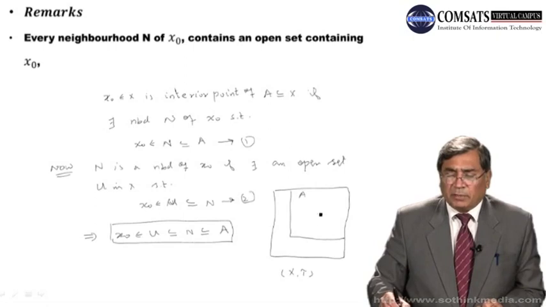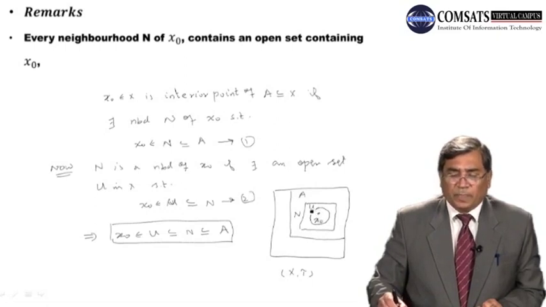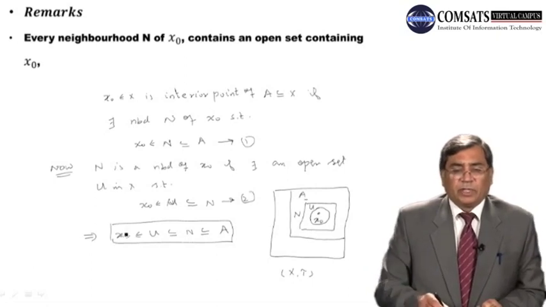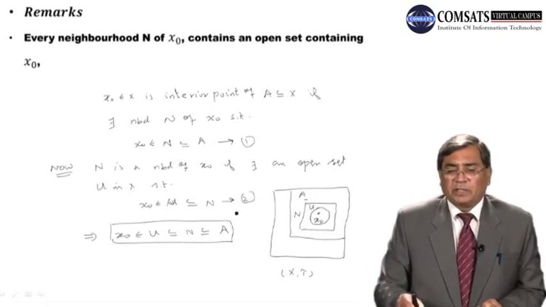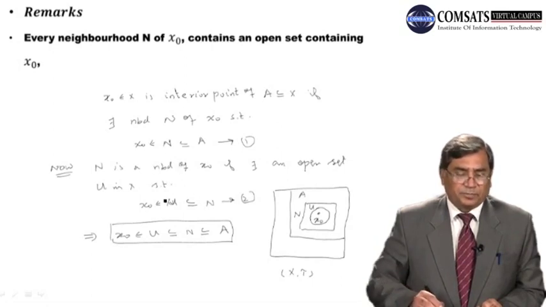There is a neighborhood n of x naught, and this becomes a neighborhood provided there exists an open set U, x naught belongs to U, U is contained in n, n is contained in A. Then x naught becomes the interior point of A. So we know that every neighborhood n of x naught contains an open set containing the point x naught. If this is a neighborhood, then it must contain an open set which contains the point x naught.